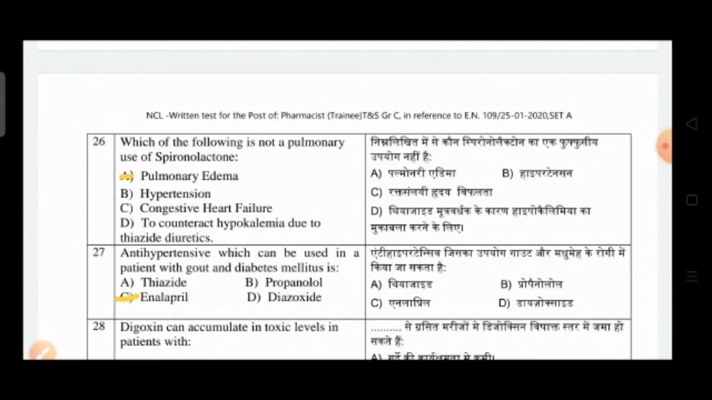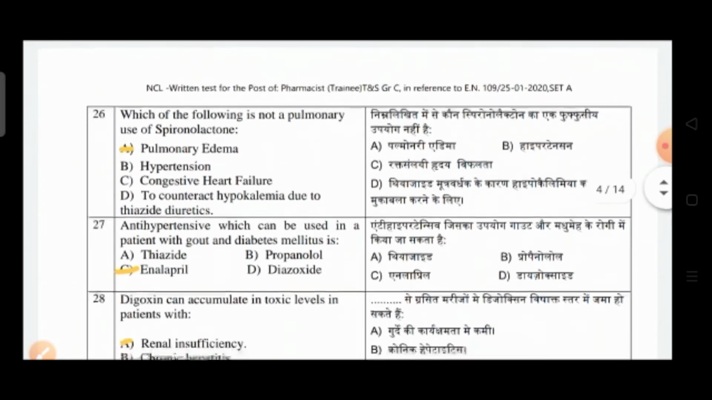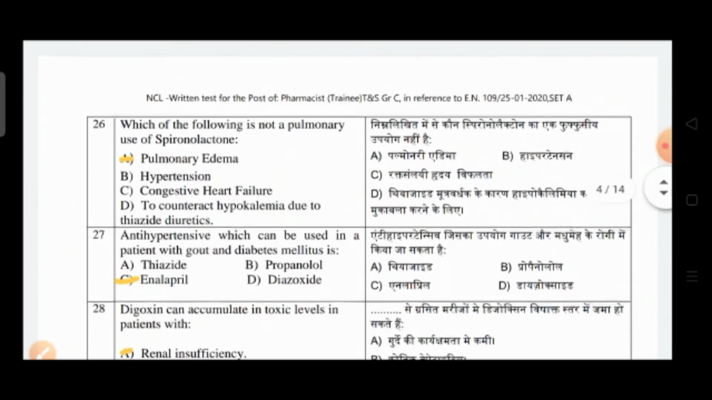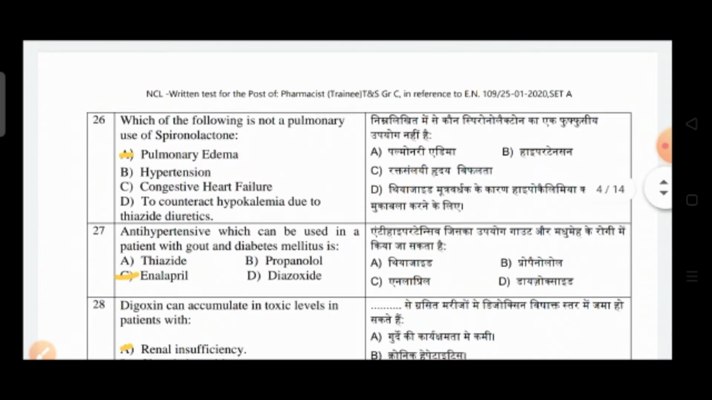Today I am going to continue with the second part of the pharmacist question paper. So let's begin with question number 26. Which of the following is not a pulmonary use of spironolactone? Option A, pulmonary edema. Option B is hypertension. Option C, congestive heart failure, and option D is hypokalemia due to thiazide diuretics. So the correct answer is option A, that is pulmonary edema.